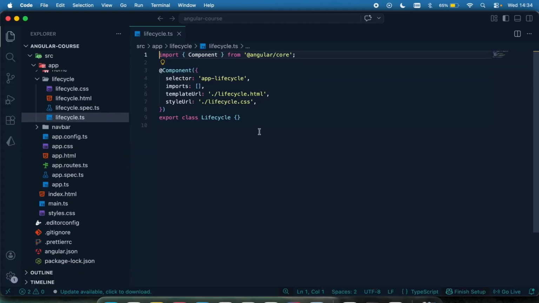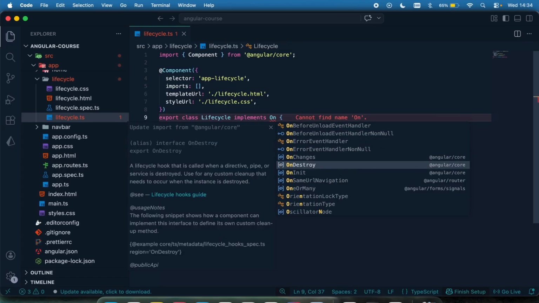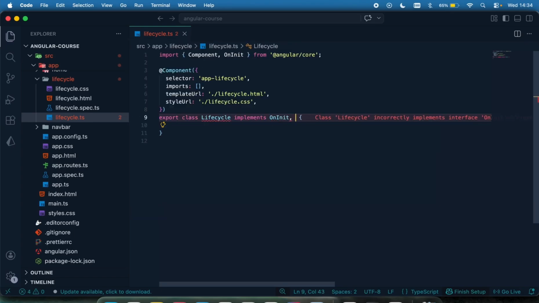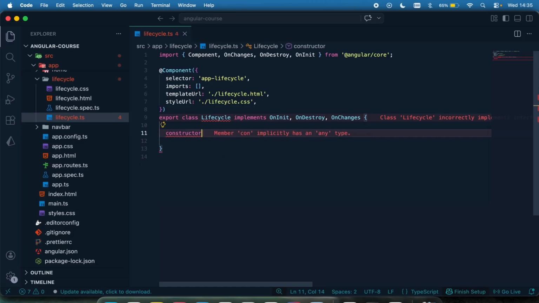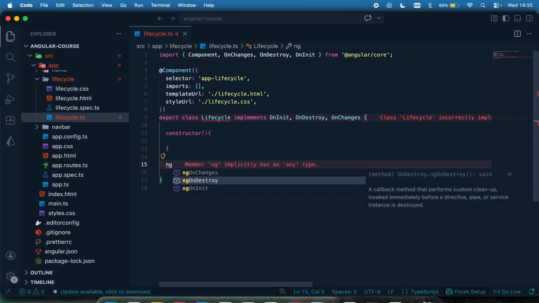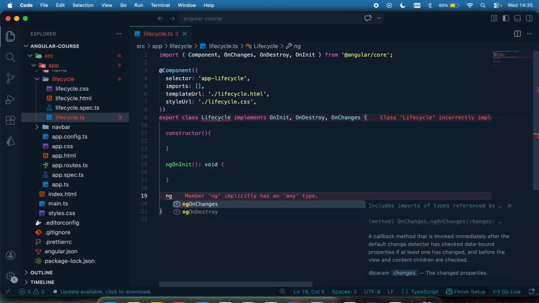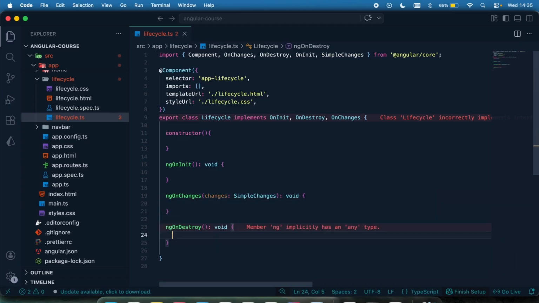Okay. So now, the first thing for us to do, if you are looking at older Angular projects, you're going to see that they will implement them by coming right here to say implements. You can say implements OnInit like that. That's the one you want to use. If you want to use OnDestroy, you implement OnDestroy. If you want to use OnChanges, you implement OnChanges like that. And moving down, you have your constructor, then you have ngOnInit, you have ngOnChanges, you have ngOnDestroy like that.